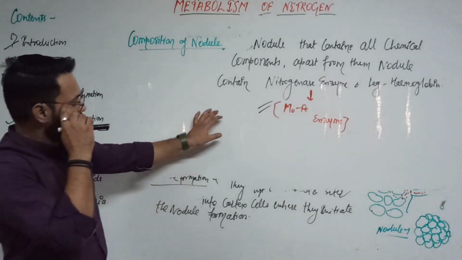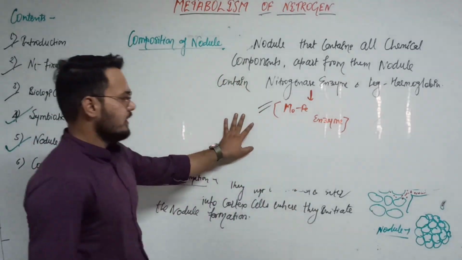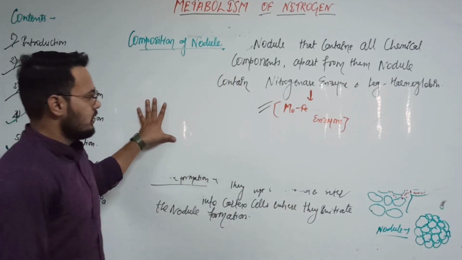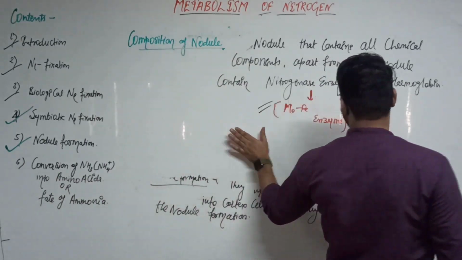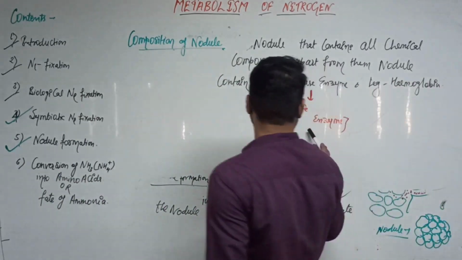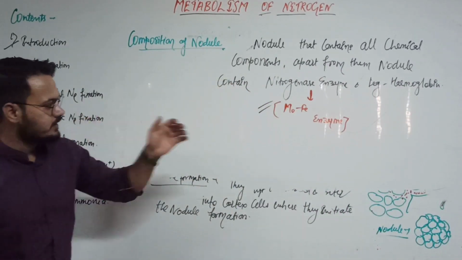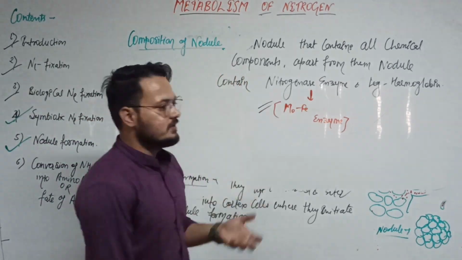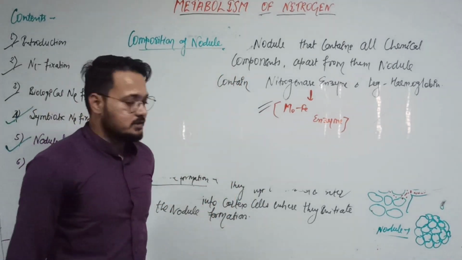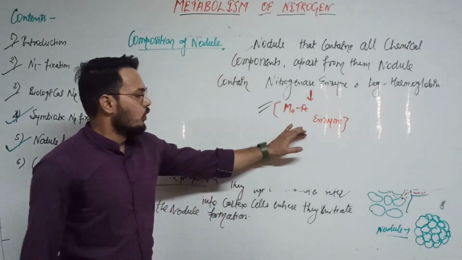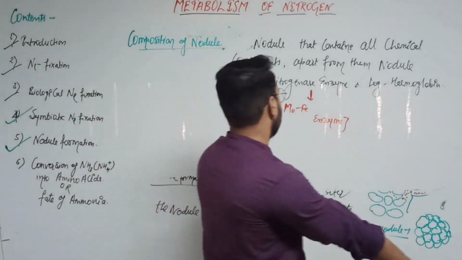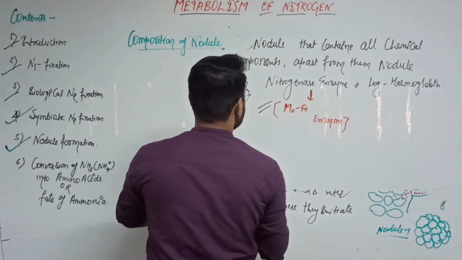Many times NTA exams or NEET exams ask these questions frequently. Which type of enzyme is found in nitrogenase? The molybdenum iron enzyme. And which elements are found in nitrogenase? Molybdenum and iron.